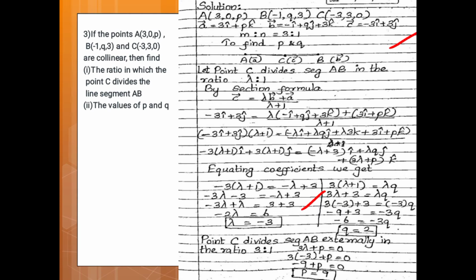Therefore q is equal to 2. Point C divides the segment AB externally in the ratio 3 is to 1. Therefore 3 lambda plus p is equal to 0. Therefore 3 into minus 3 plus p is equal to 0. Therefore minus 9 plus p is equal to 0. Therefore p is equal to 9.